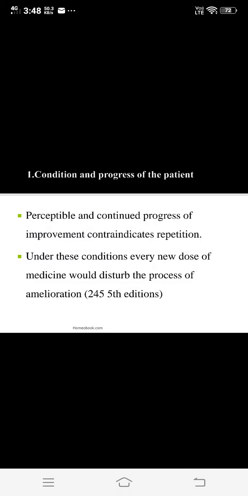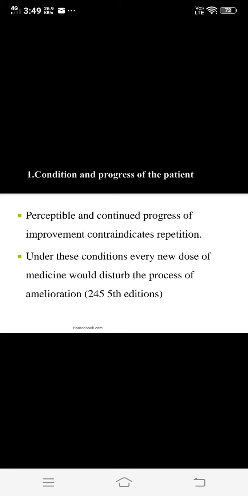While discussing the repetition of the medicine, first we covered the dose of the medicine. The second point we started was repetition. To give a progressive cure or a rapid cure, you require a minimum dose and the repetition. While considering the repetition, there are three factors on which it depends. What are these three factors? The first one is the condition and progress of the patient.